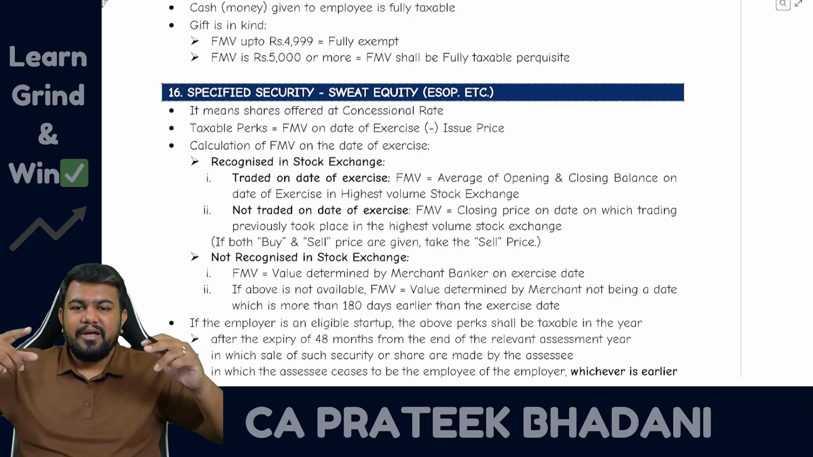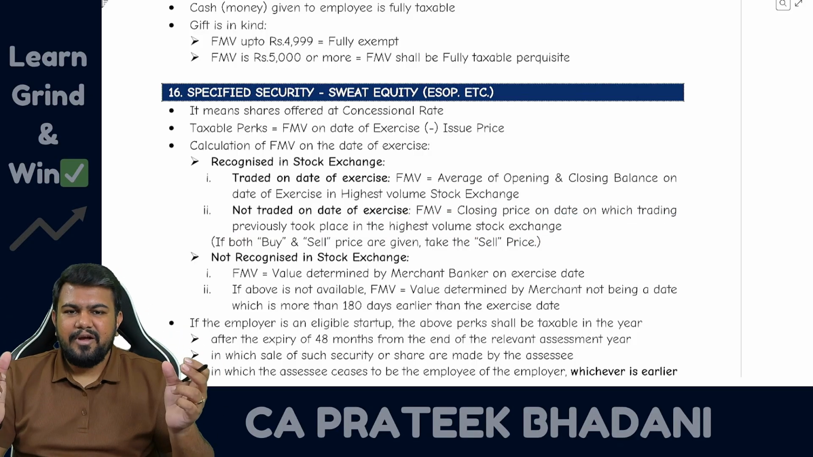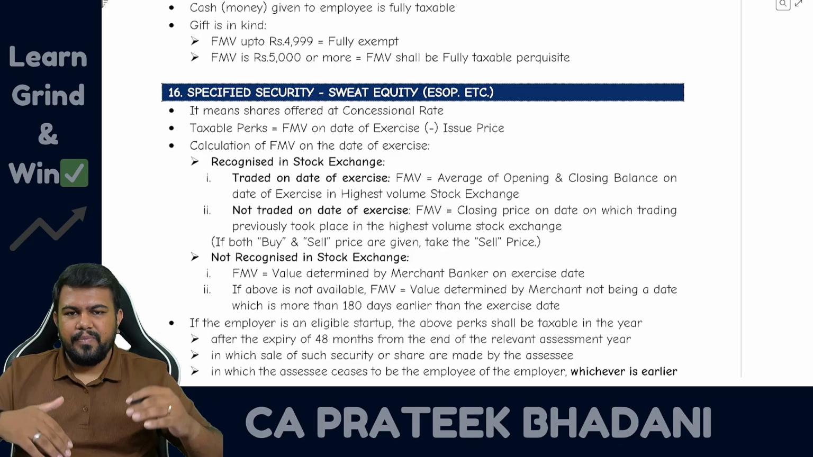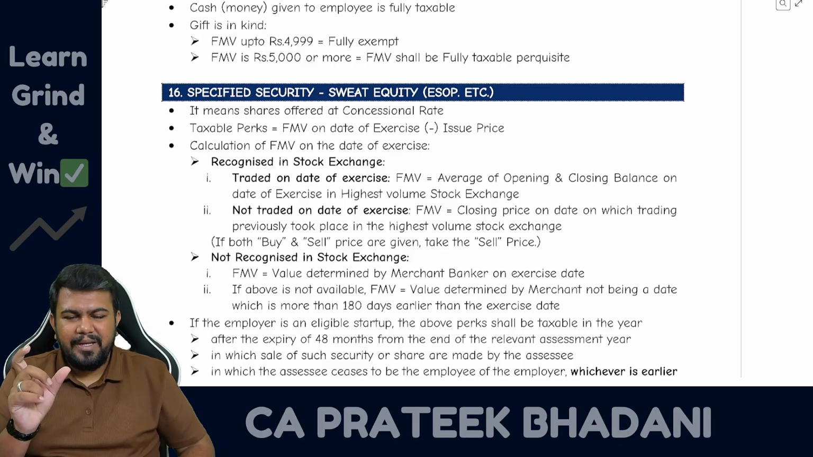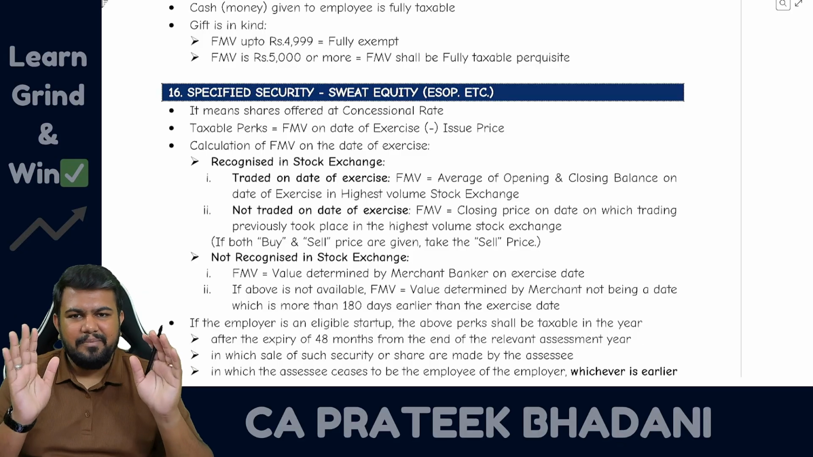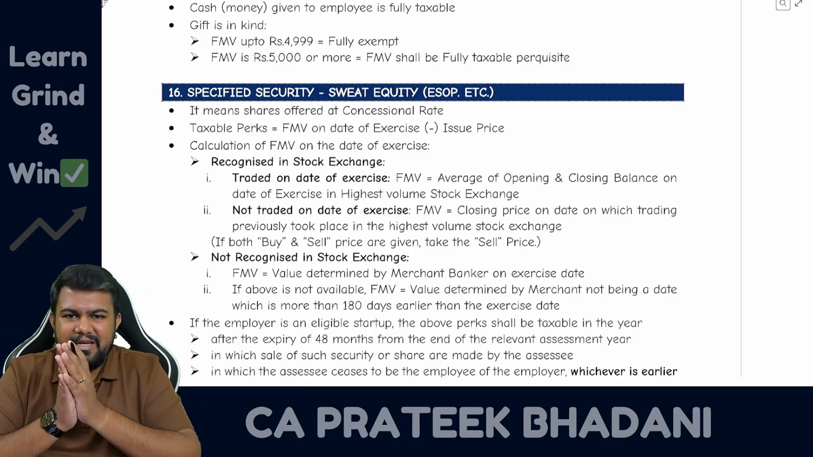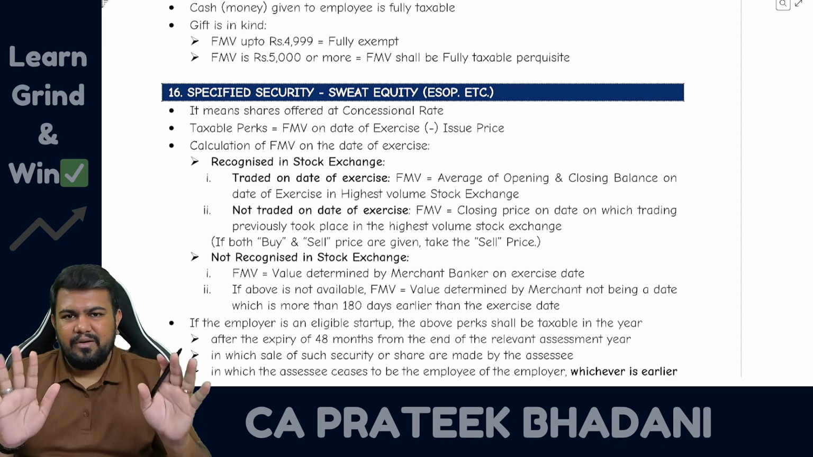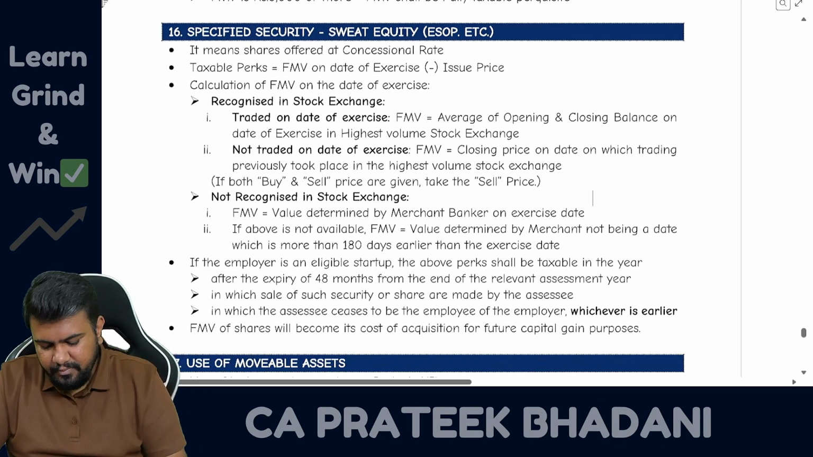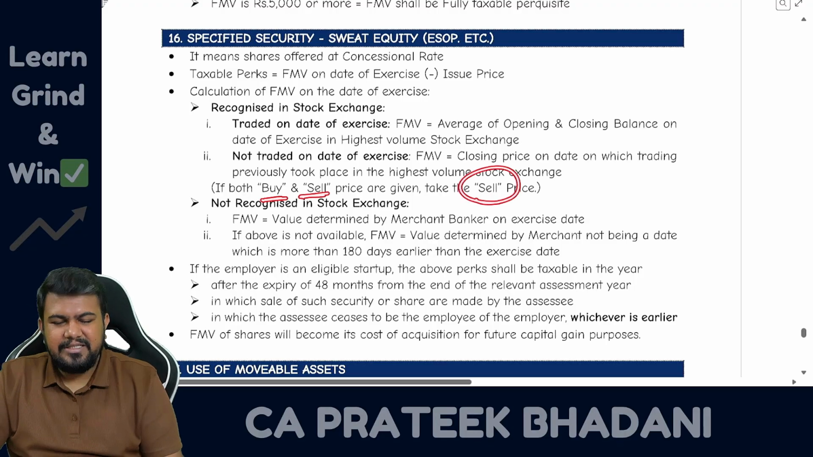Okay, so if on the date of exercise trading has taken place, which stock exchange do you have to choose? Where there is highest volume. Go to that stock exchange, take opening price and closing price, and divide by 2. That is the fair market value. If trading has not taken place, take the previous date on which trading took place, take the closing price alone. No need to take average.